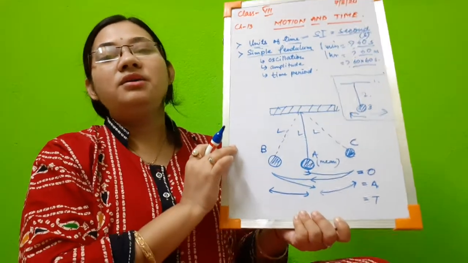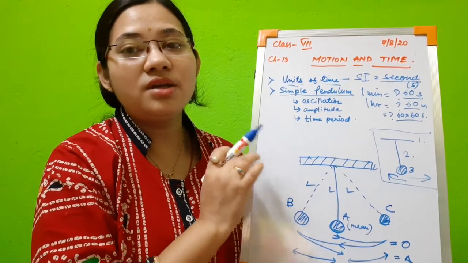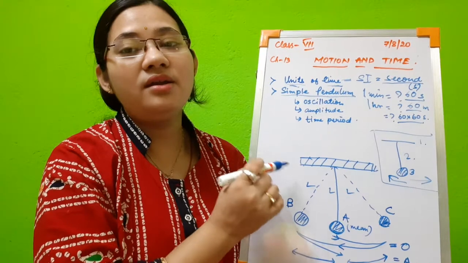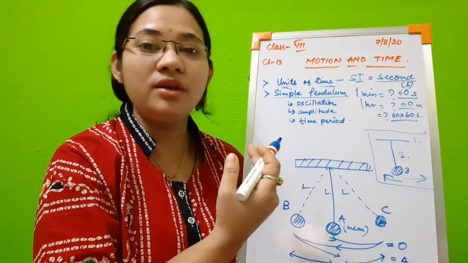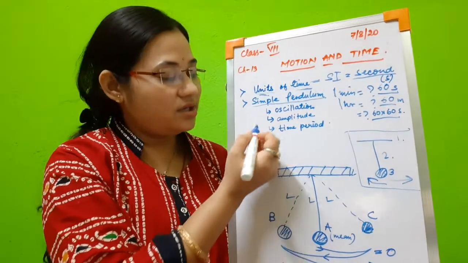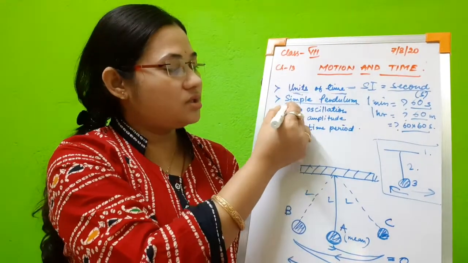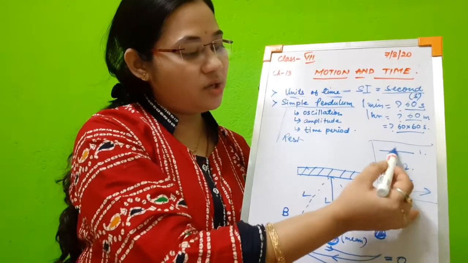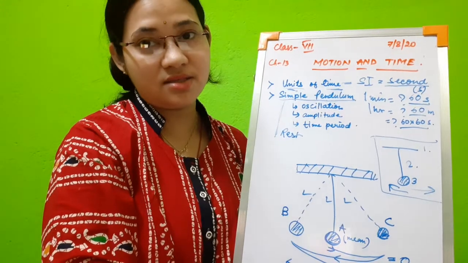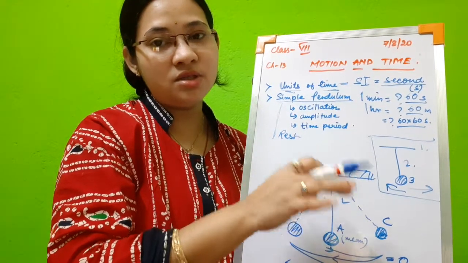Now let us see how we are going to study the different terminologies, and what happens when a pendulum is at rest and when it is in motion. Let us study a simple pendulum in two stages. The first one is at rest. When I draw this pendulum, see, this pendulum is at rest because it is in its original position only.